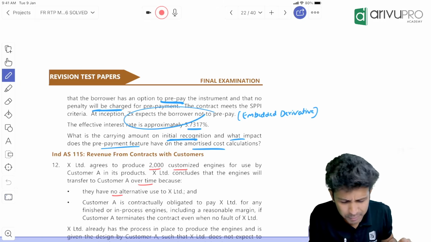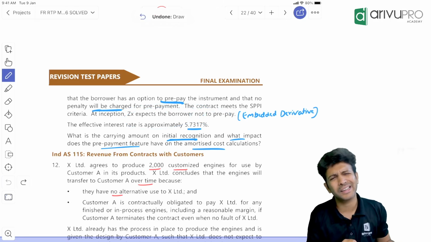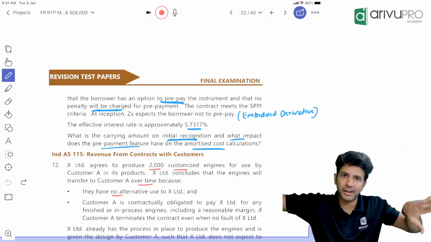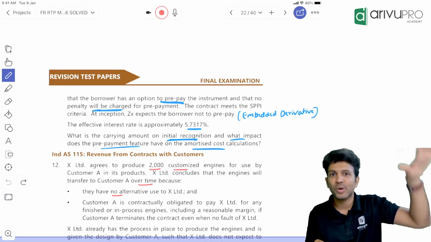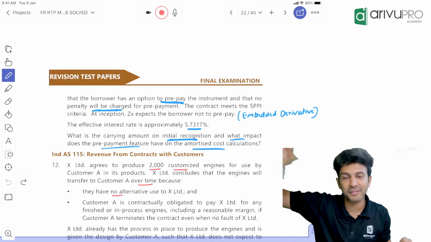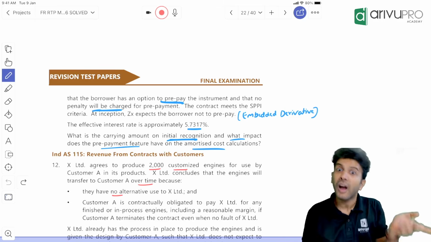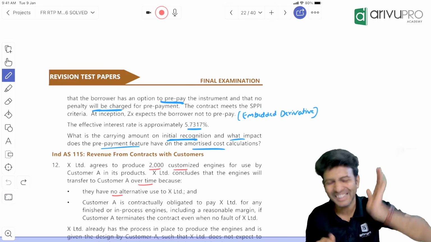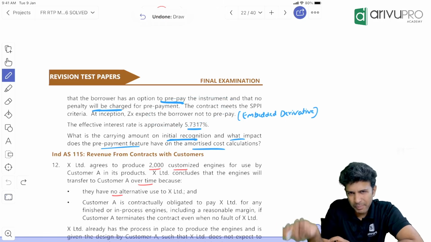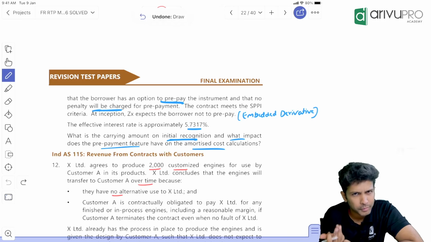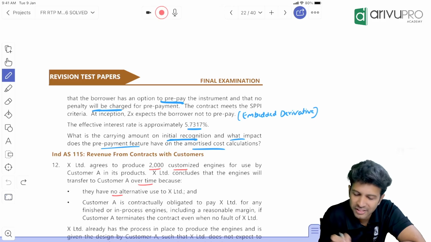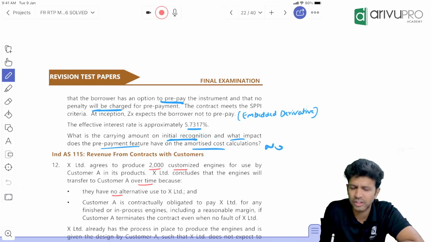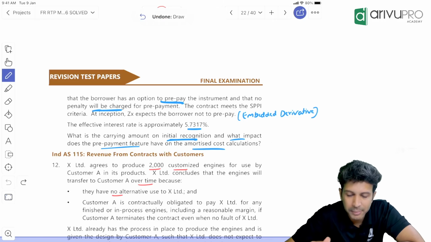But here anyway, prepayment we are expecting or not expecting? We are not expecting the prepayment to happen. Whenever there is an embedded derivative, host and embedded derivative, we need to separate. Host is accounted as per the normal method. Embedded derivative we account as per the FVTPL method. Unless they are closely related, in which case you don't have to separate. We have studied all that, right? But anyway, here the prepayment is not expected to happen. So should we have to worry about this? Will this have any impact on our ACM calculation? We'll have absolutely no impact, right? So you have to just write no, there's no implication on this because prepayment is not expected to happen.